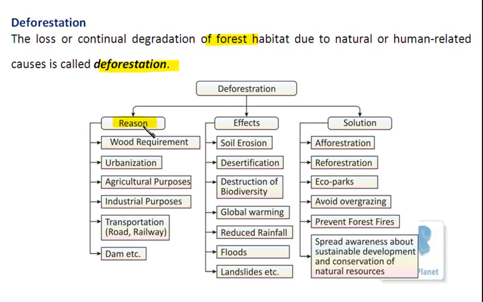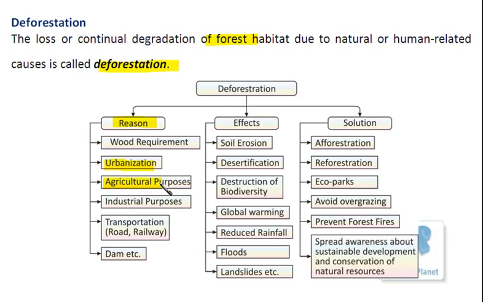So what are such requirements for which such destruction is continuously taking place? The very first point is the requirement for wood. Wood is an essential part of our daily life, right? Directly or indirectly we are dependent upon wood, isn't it? So to fulfill this basic need, deforestation is taking place. Besides this, for the process of urbanization, the settling down of towns or cities, deforestation is done.